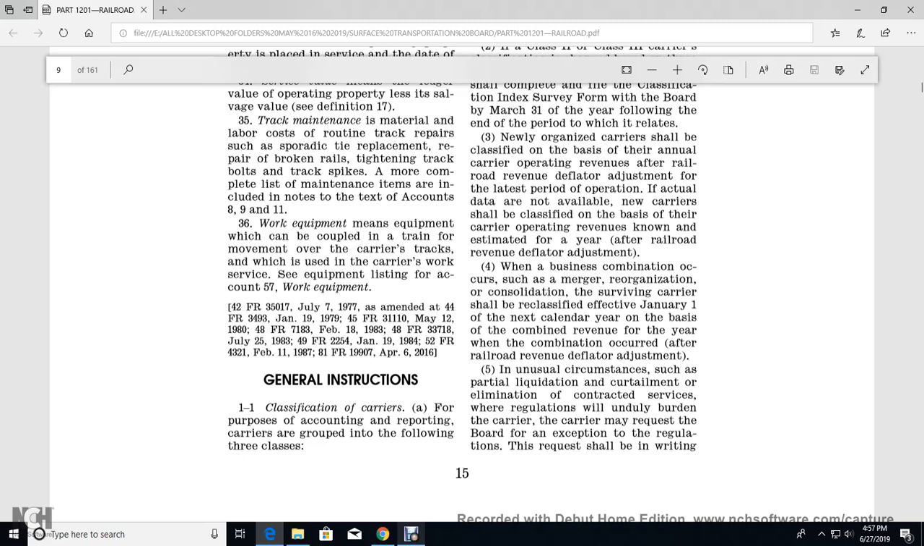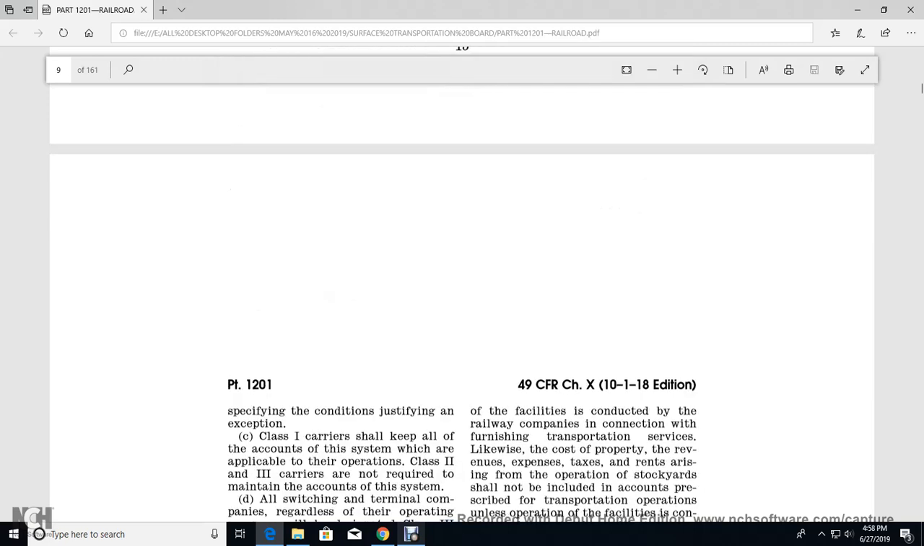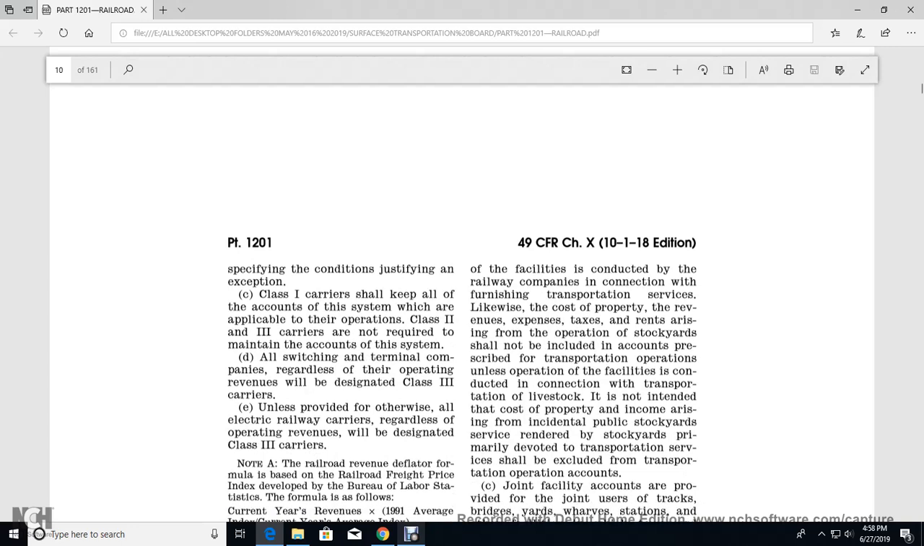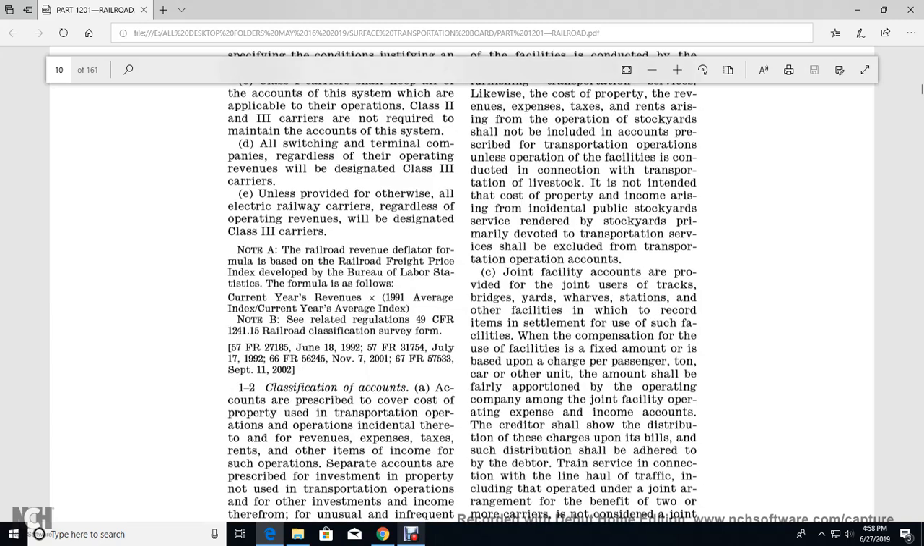5. In unusual circumstances, such as partial liquidation, curtailment, or alignment with contracted service, where regulation unduly burdens the carrier, it may request an exemption from the Board. The request shall be in writing and specify the conditions justifying the exemption. Class 1 carriers shall keep all of the accounts for the system. Class 2 and Class 3 railroads are not required to maintain the account system. Switching and terminal companies, regardless of operating revenues, are designated Class 3 carriers. Unless otherwise provided, electric railway carriers, regardless of operating revenues, are designated Class 3 carriers.